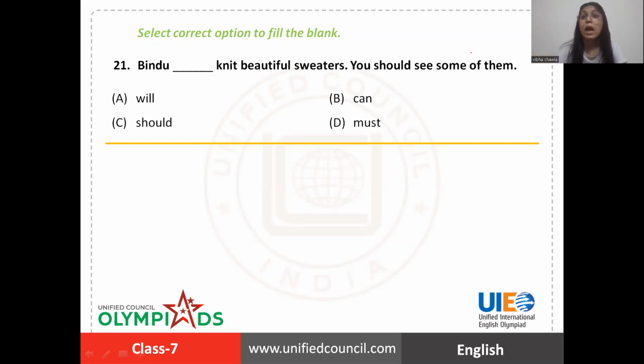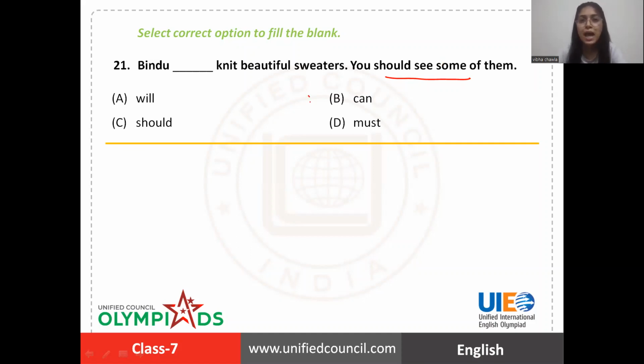So see, what I'm trying to say here is, Bindu has this ability to knit very beautiful sweaters and you should see some of them. If I'm saying you should see some of them, it means they are definitely beautiful, extremely beautiful ones. And I'm telling you that she can do this thing and you should have a look at this, right?